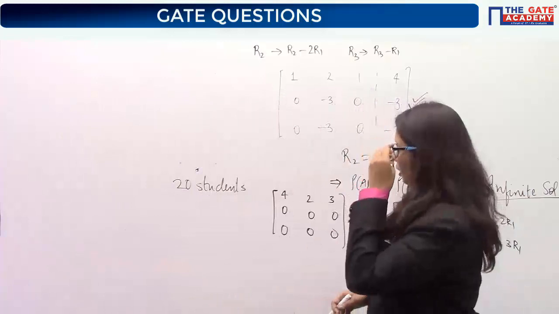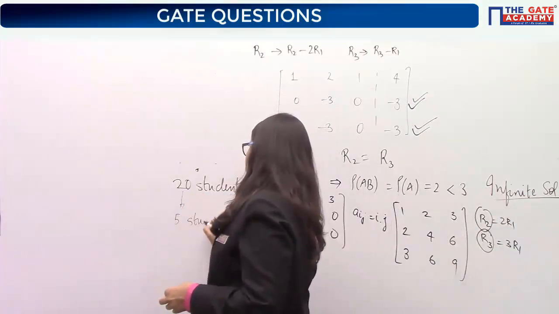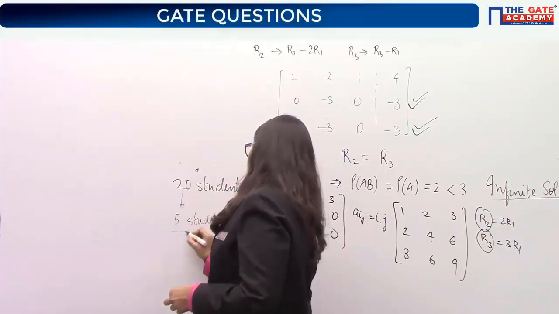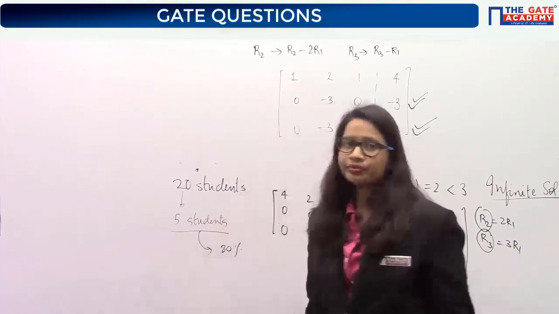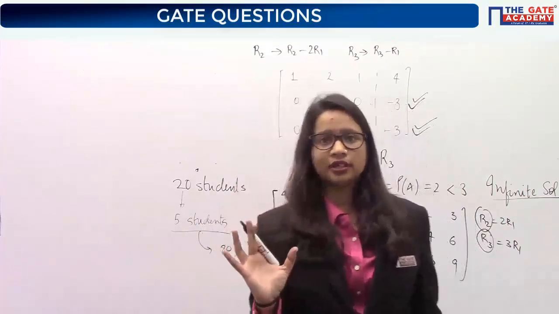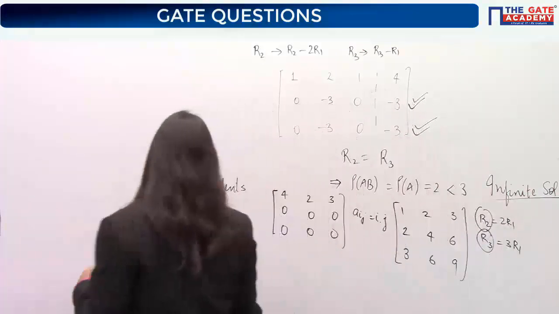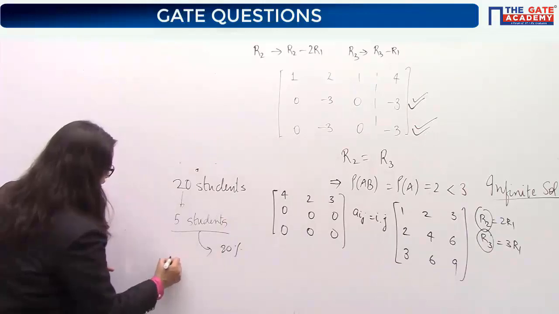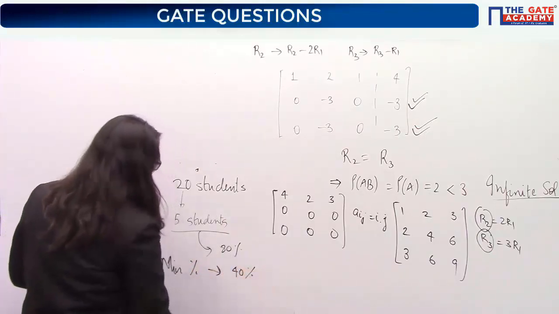Now let's say among these 20 students, 5 students got exactly the same percentage, let's say 80%, and the minimum percentage in the class was, let's say, 40%.